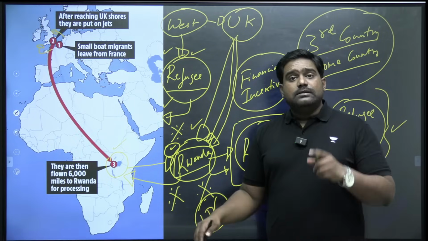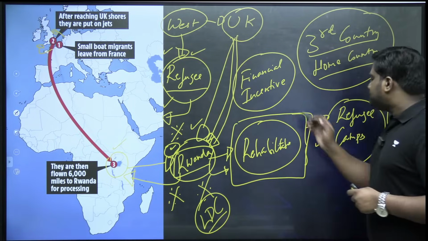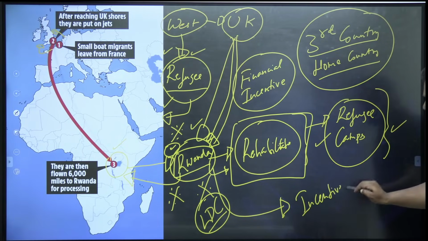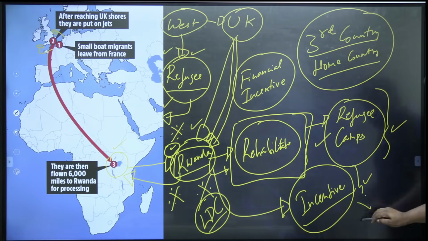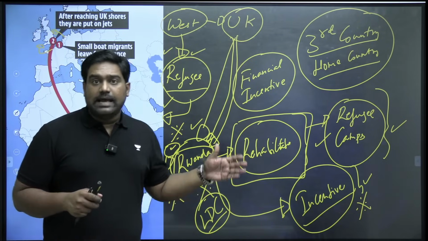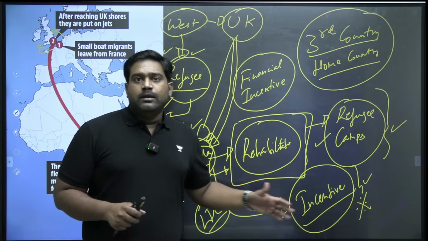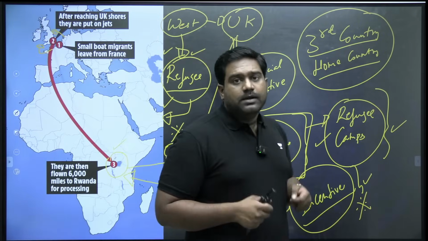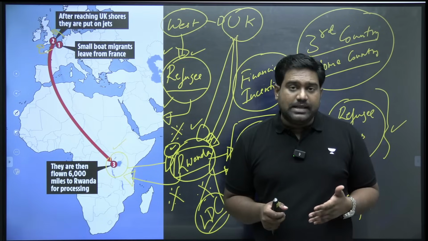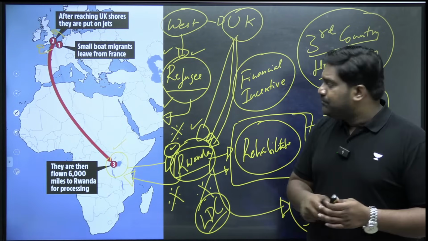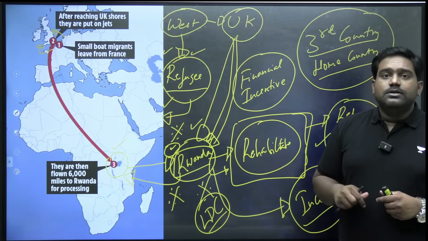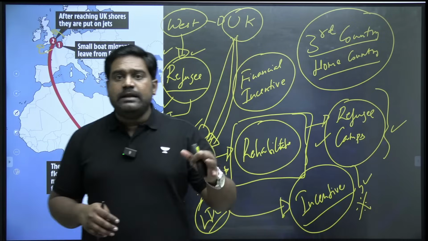Because as part of the deal, the asylum seekers also get an incentive. If they choose to go to Rwanda, they will get some funds provided by the UK government so that they can set up a new life. They will get support in vocational training, in acquiring a job, in establishing a livelihood for themselves, and in establishing a place where they can live eventually. So such support is extended by the UK for the asylum seekers as well if they wish to move to Rwanda as part of the deal. So there are incentives to both the government of Rwanda and the asylum seekers.